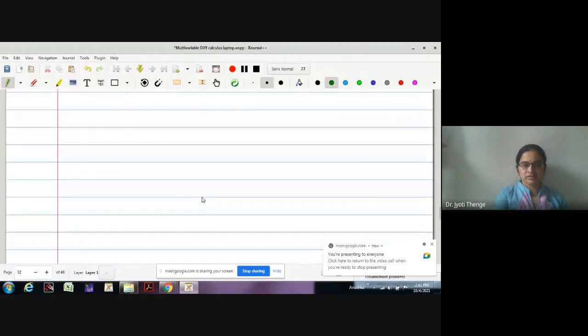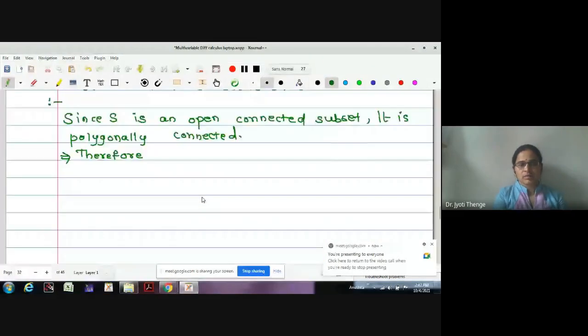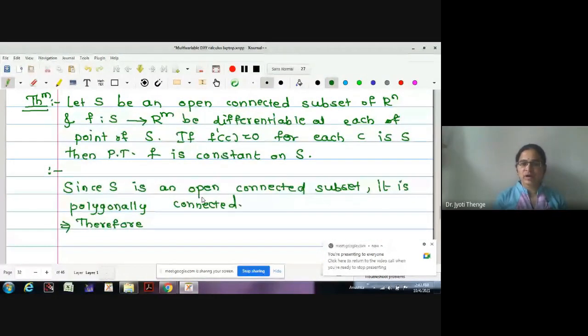Where we were, here. As this domain is given to be an open connected subset, we have written this to be polygonally connected. Let me write the meaning of polygonally connected.